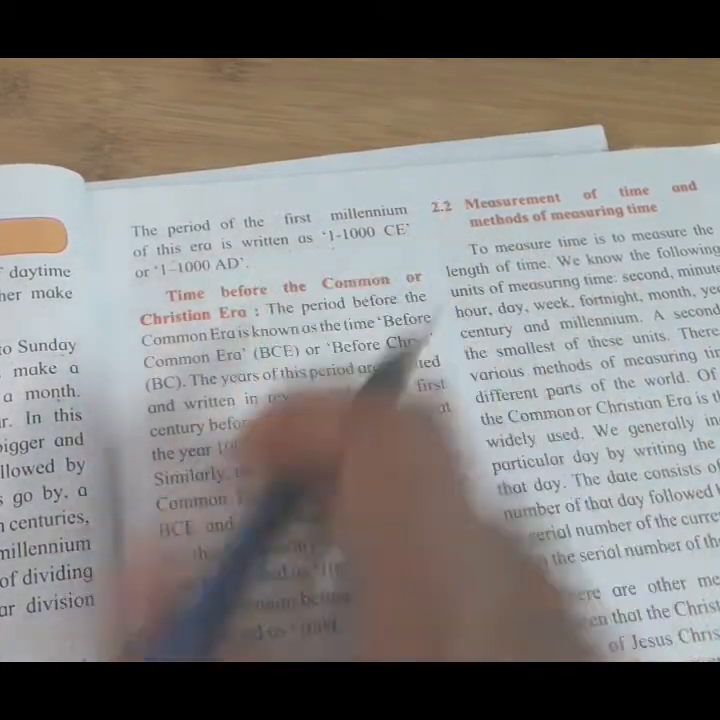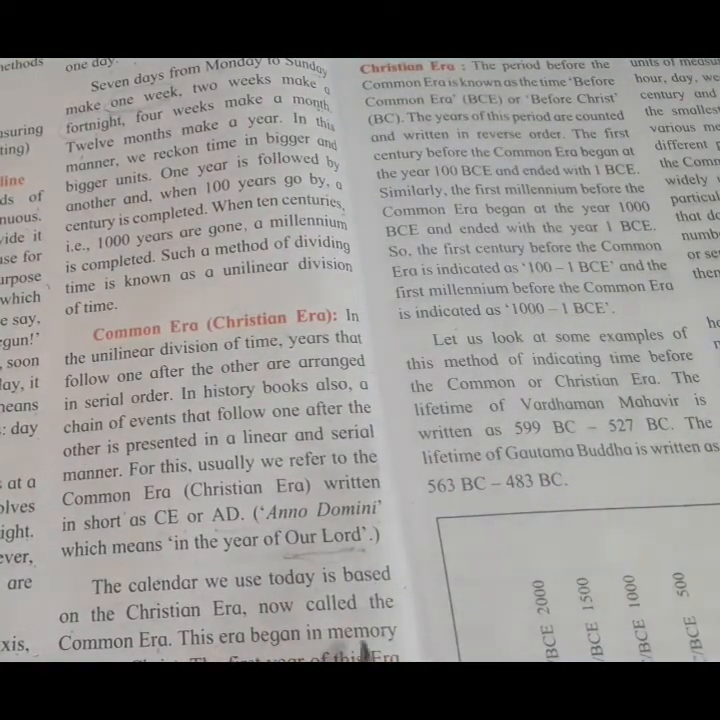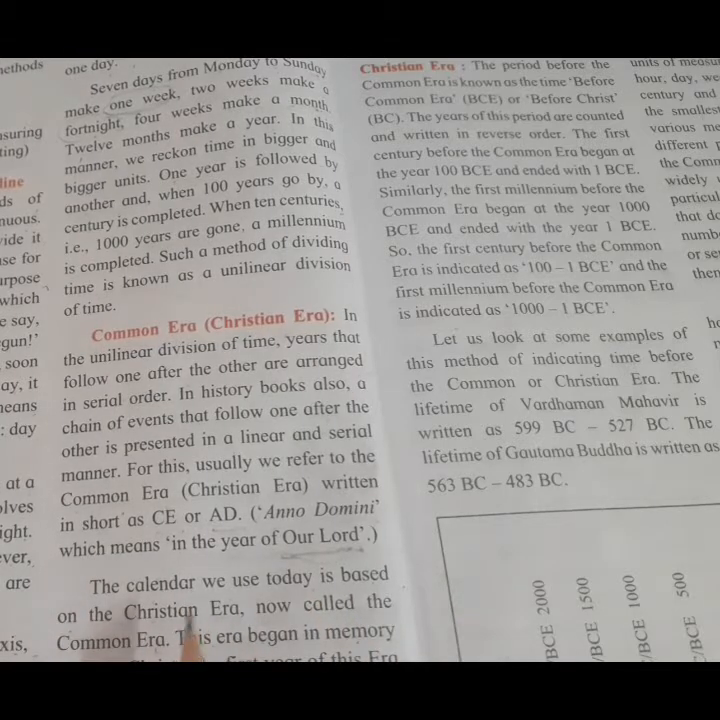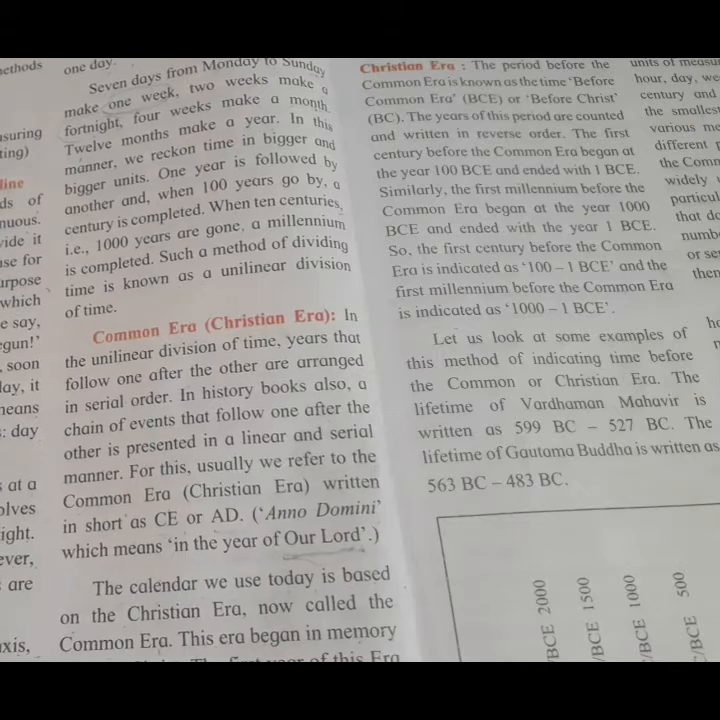The Christian era or common era is described here. The Christian era began in the memory of Jesus Christ.